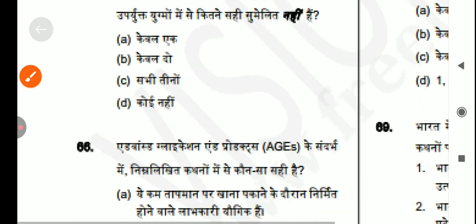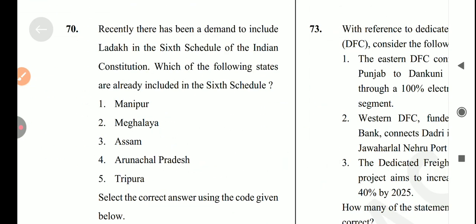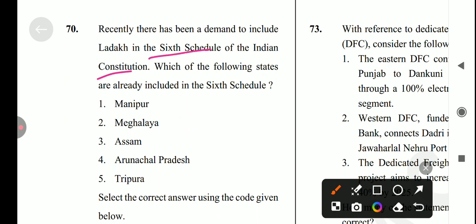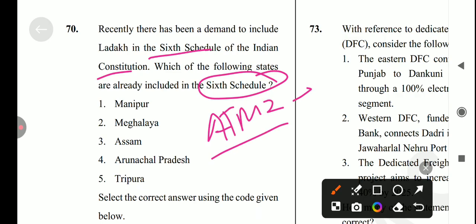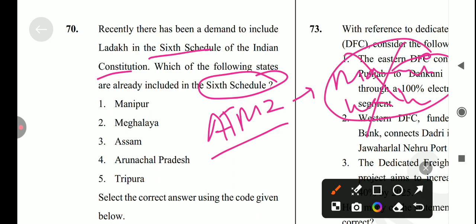Let's come to the next question which is: recently there has been a demand to include Ladakh in the 6th schedule of the Indian Constitution. Which of the following states is already included in the 6th schedule? So which are not in the 6th schedule? First, let me tell you a mnemonic for which states are in the 6th schedule: ATM squared, there is no Money in it, which means Manipur is not in the 6th schedule.